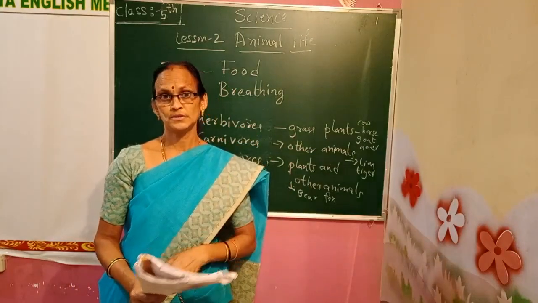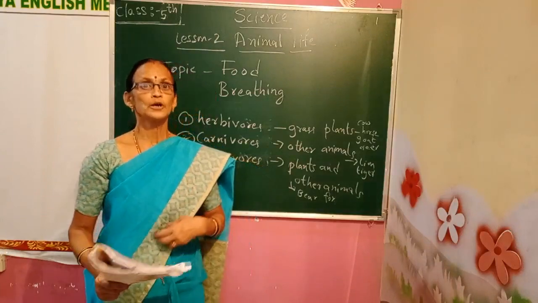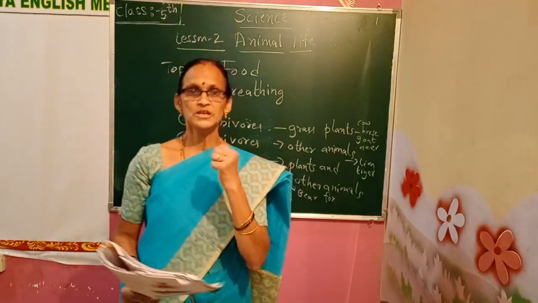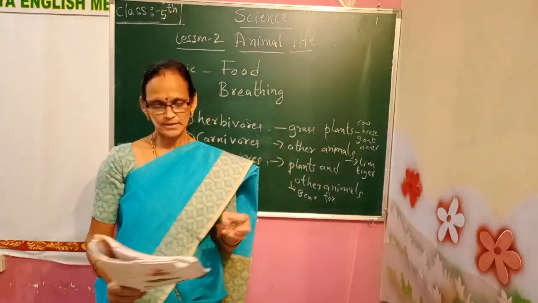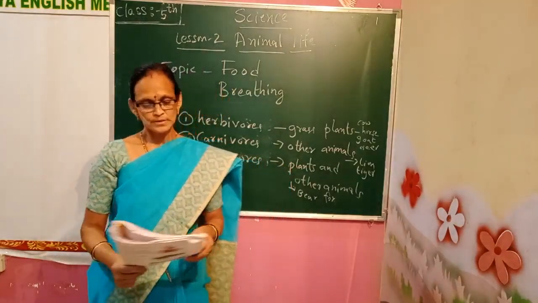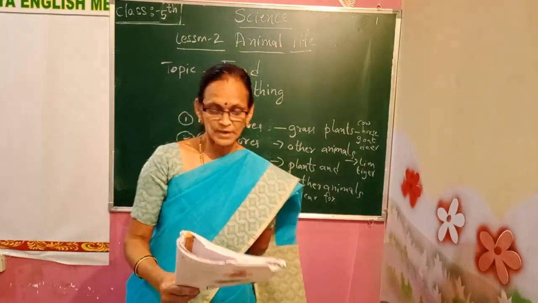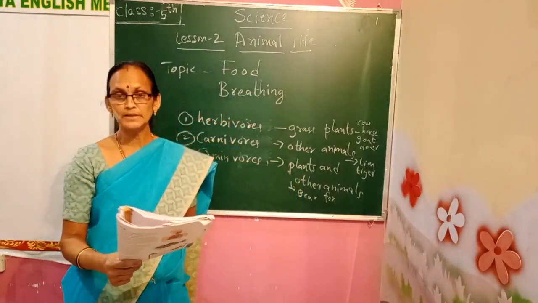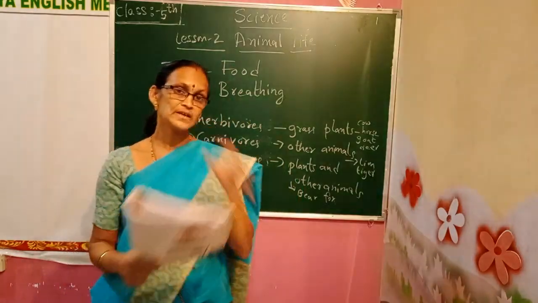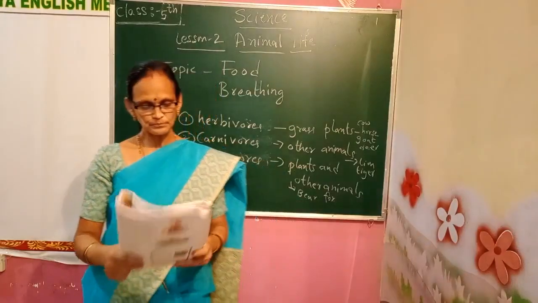You see, a rat in your house will eat all grains. It will also cut clothes. Its teeth are very sharp. Like that, squirrels and rabbits also have sharp teeth. Their incisors, the front teeth, help them to nibble their food. With the front teeth they pierce and eat the food.